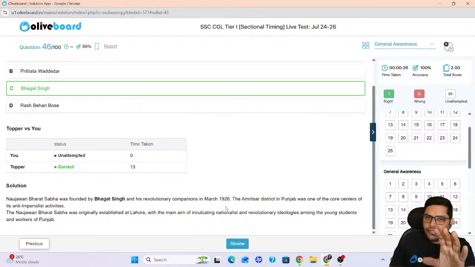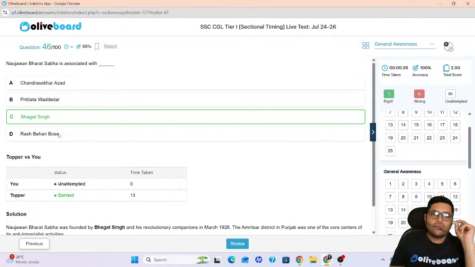What it was basically, a revolutionary organization. Okay. So Bhagat Singh was also related to HSRA, Hindustan Socialist Republican Association, and one of the founding members of HSRA was Chandrasekhar Azad.